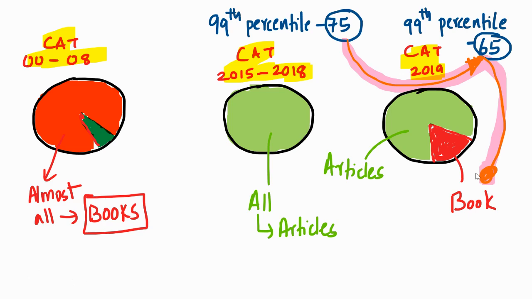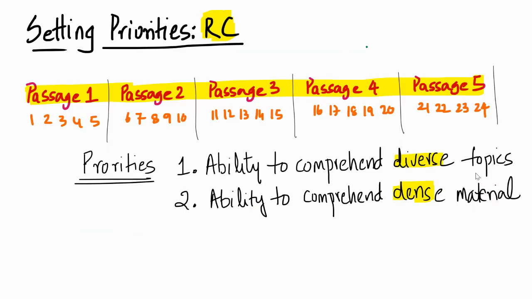What do you say? So, ladies and gentlemen, two priorities when it comes to reading. One is the ability to comprehend diverse topics. So you see multiple genres, and you must comprehend diverse topics. And the second is the ability to comprehend dense material, which is the bookish material. Two things that we want to build, not in the entire 140 hours, but in the next whatever 5 months that you have.